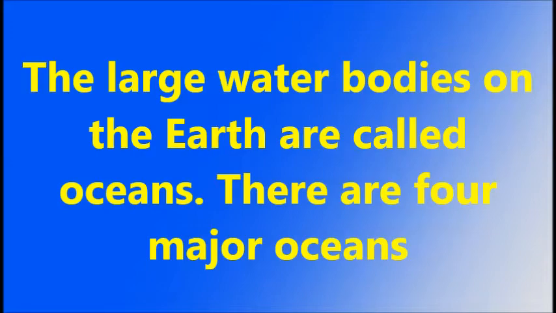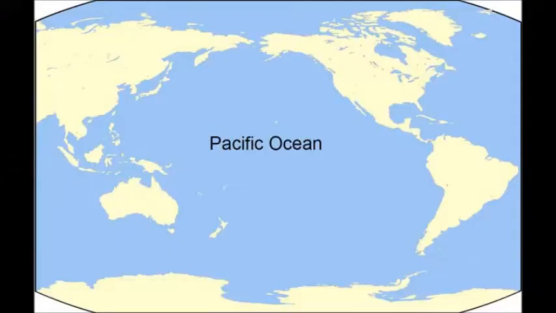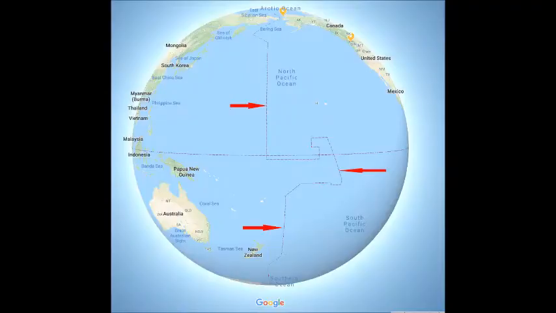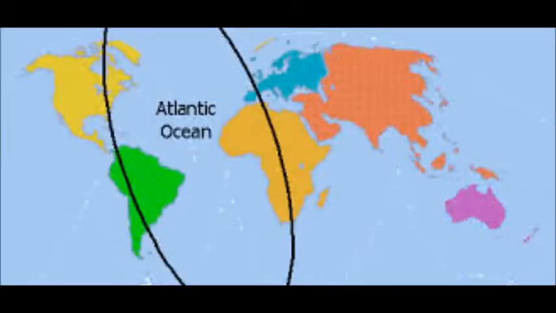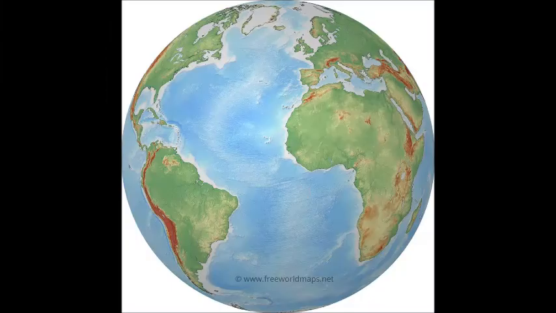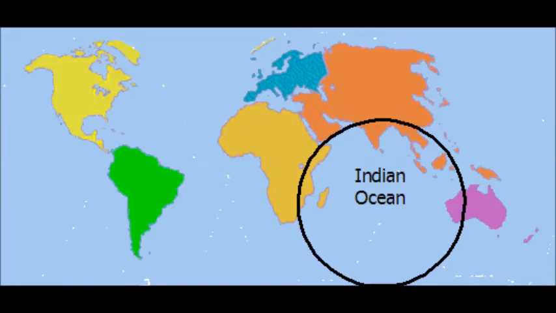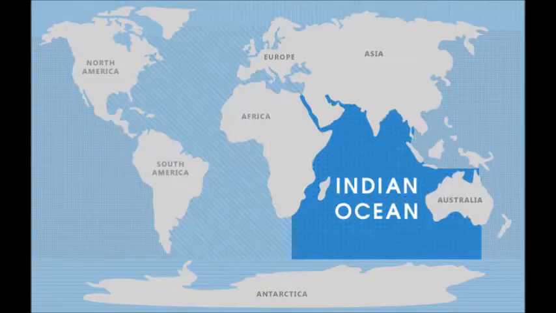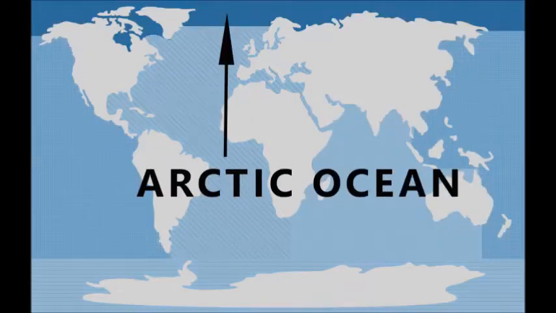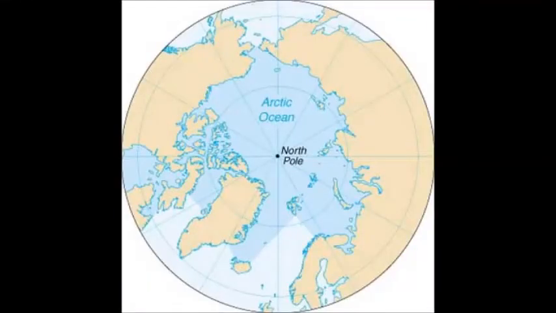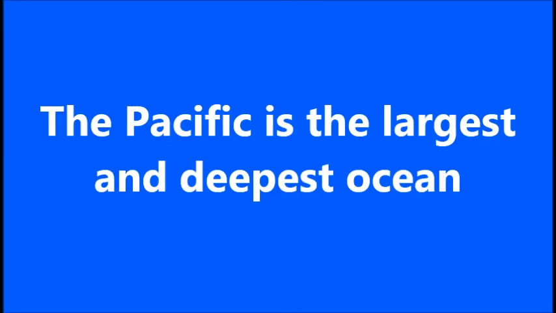They are Pacific Ocean, Atlantic Ocean, Indian Ocean, and Arctic Ocean. The Pacific is the largest and deepest of all oceans.